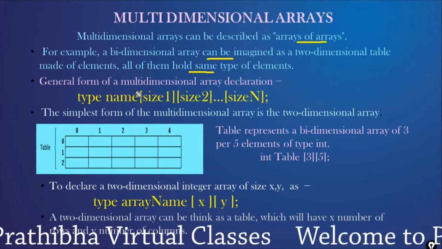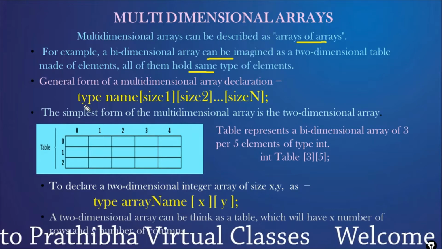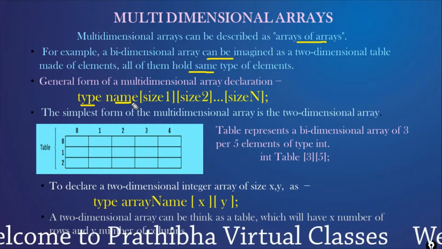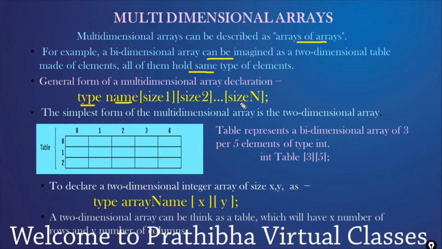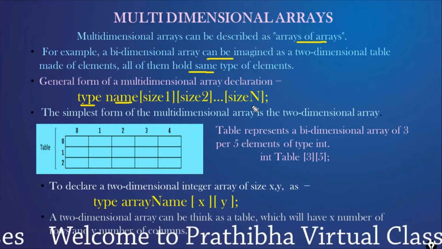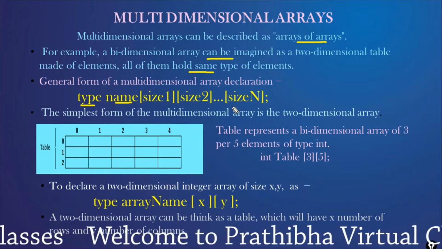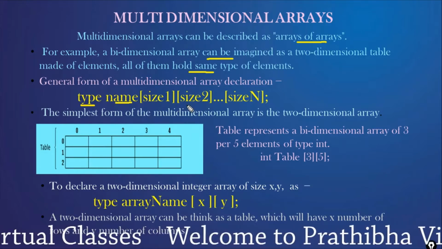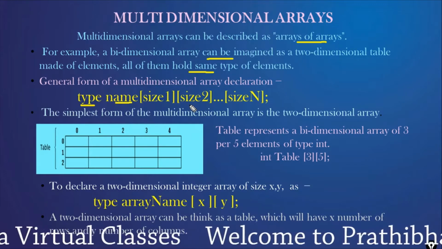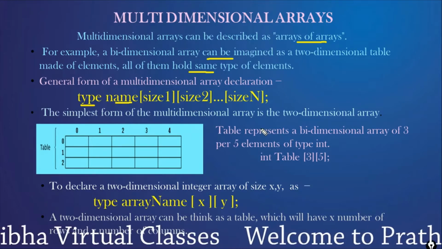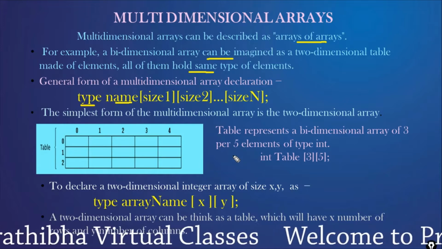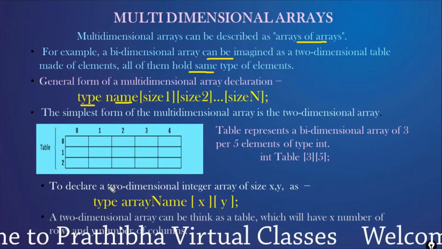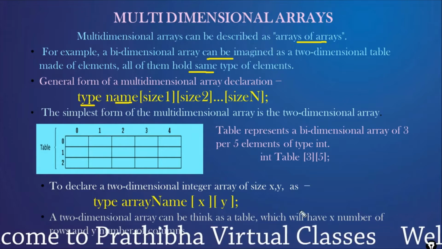The general form of a multi-dimensional array is: any valid C++ data type, name of the array, and size 1, size 2, up to size n, which we specify as the dimensions. Depending on the dimensions, if we specify 2 dimensions it is called a 2-dimensional array. If we specify 3 dimensions, it is called a 3-dimensional array. This represents a bidimensional array of 3 by 5 elements, meaning 3 rows and 5 columns.